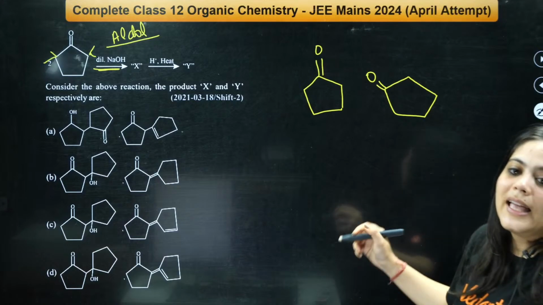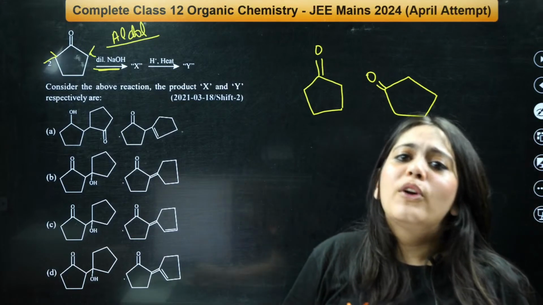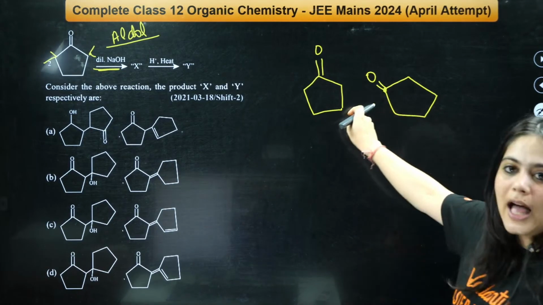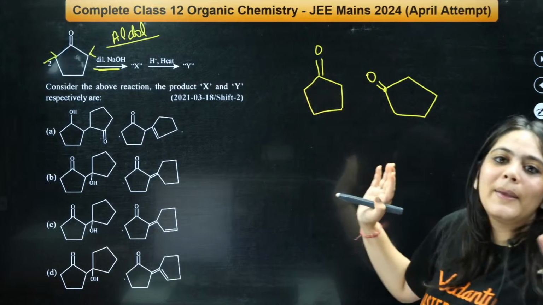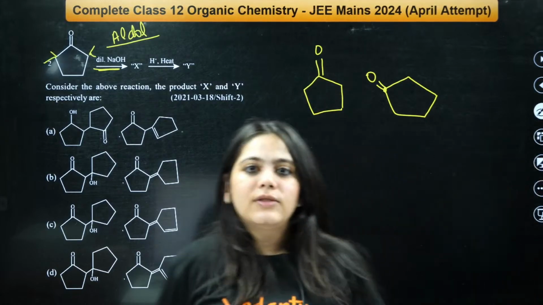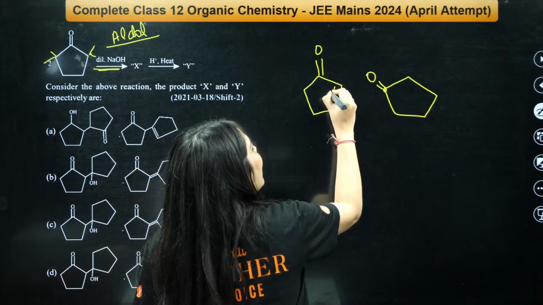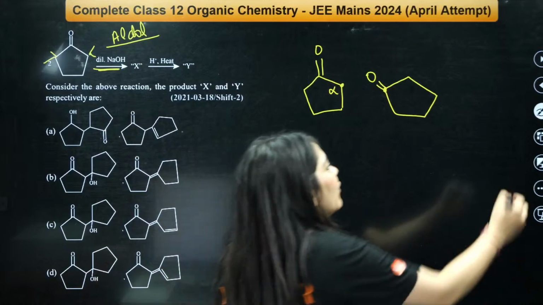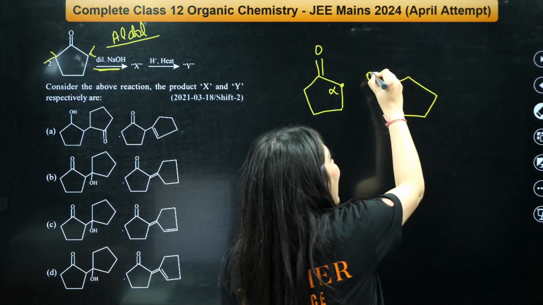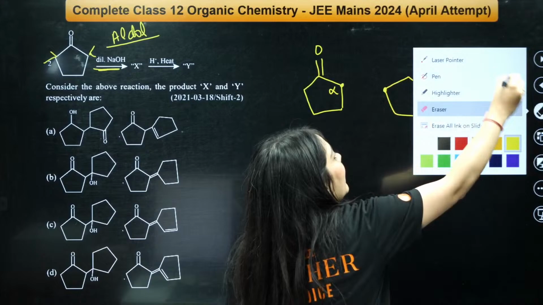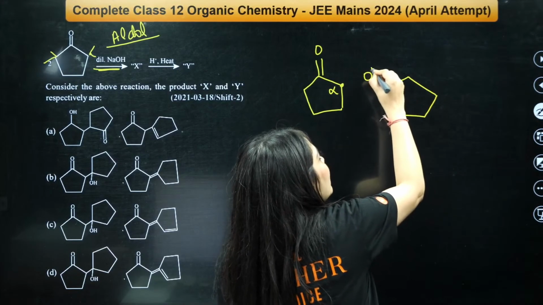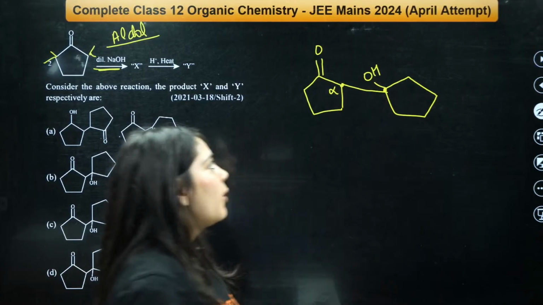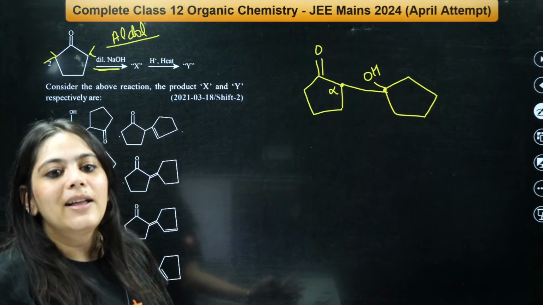The next step is, see, what do I do in order to make an aldol product? I make it very easy. This is the carbon on which the ketone is. So the first molecule will remain as it is. And at the alpha position of the first, what will I do? I took the second molecule and I will change it like this. I will convert this double bond into a single bond with OH. Now I will directly attach this to this bond. That is it. That is the final aldol product.